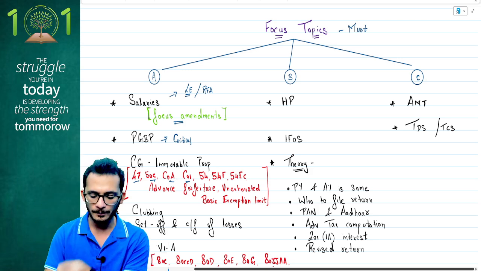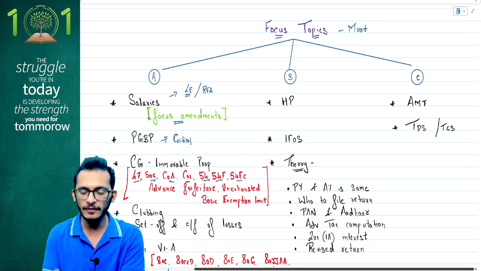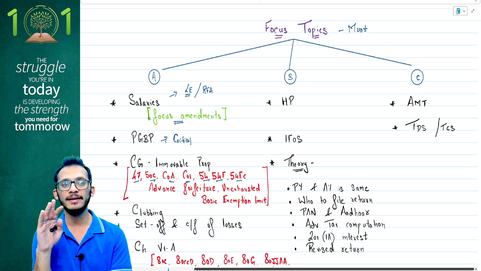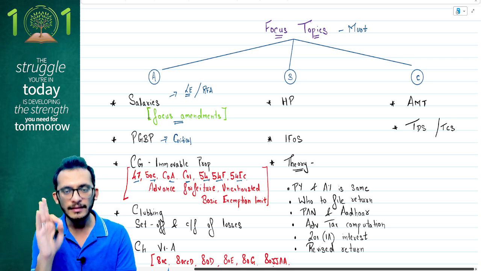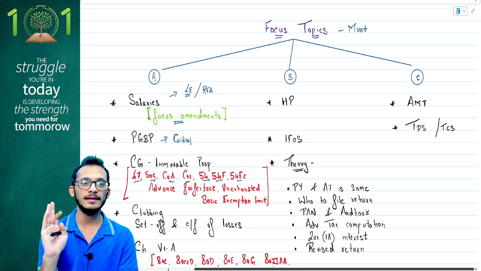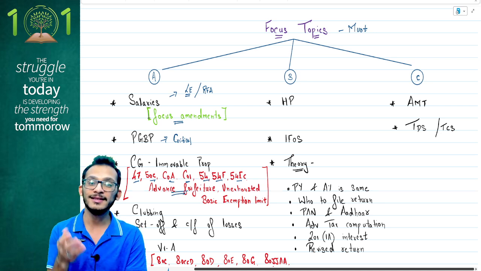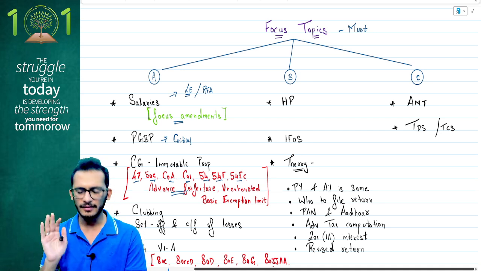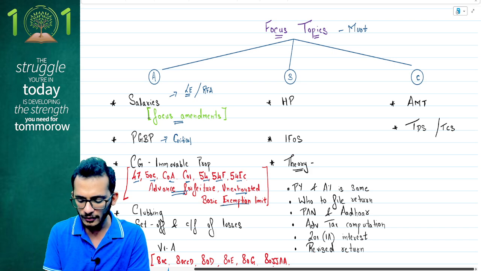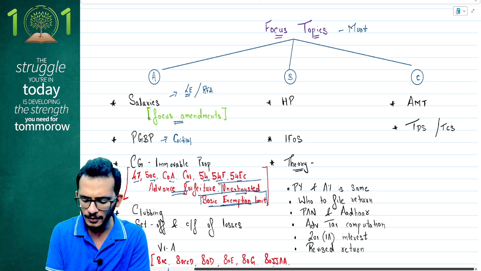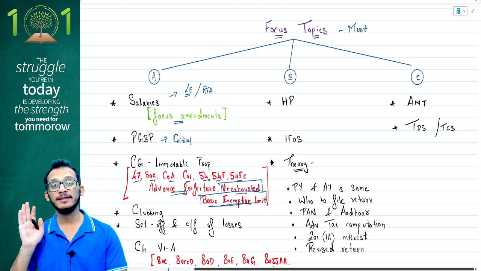Pay attention to those. Then you have your 54, 54F and 54EC exemptions. Three exemptions for capital gains. The other exemptions are not very critical. These three exemptions will surely be tested in an exam question if you're getting an immovable property question. Then you have your advance forfeiture, which is relating to your immovable property, a standard response which comes on that. Your unexhausted basic exemption limit. This is what is being tested multiple times, including in the September exam as an MCQ.